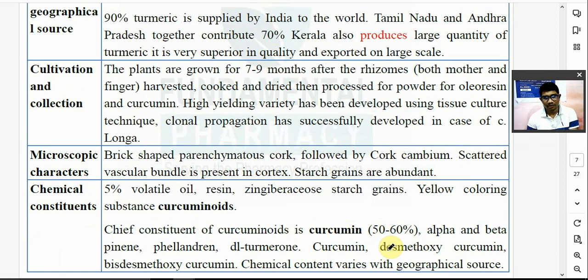So they are nothing but the alpha, beta, and gamma curcumin, isomers of each other. In addition to that, pinene is there, parentin is there, DL, turmerone are there, curcumin, dimethoxycurcumin, and bis-dimethoxycurcumin. Chemical content varies with the geographical source.